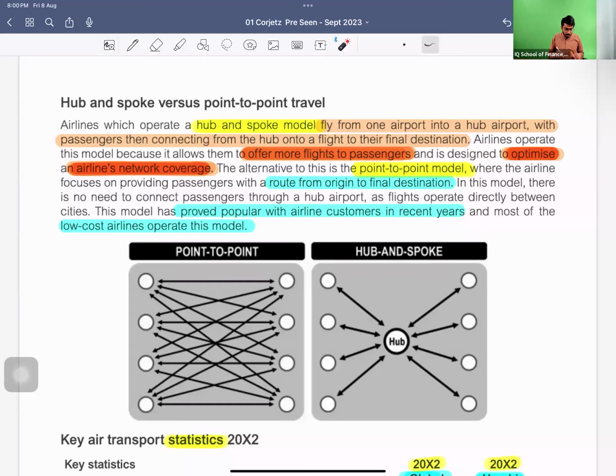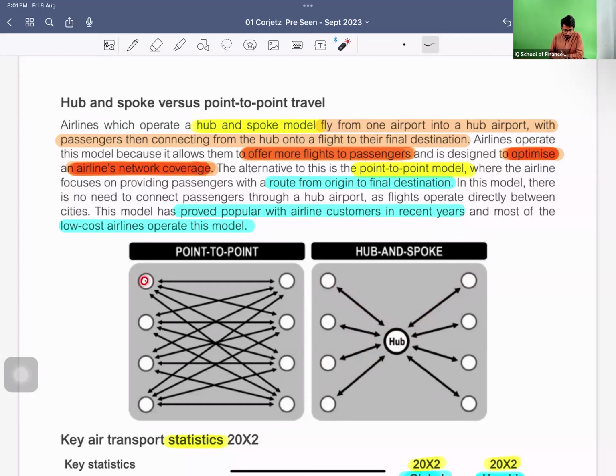Okay. So here we have the same thing which I just explained to you in written form. Let me just go through it quickly. They fly from one airport to the hub airport with the passengers, then connect from the hub onto a flight to their final destination. We are talking about hub and spoke. Obviously, the airlines operating on the hub and spoke model offer more flights to the passenger, because if the passenger wants to fly from here to there, or here to here, they have many options and many flights available.